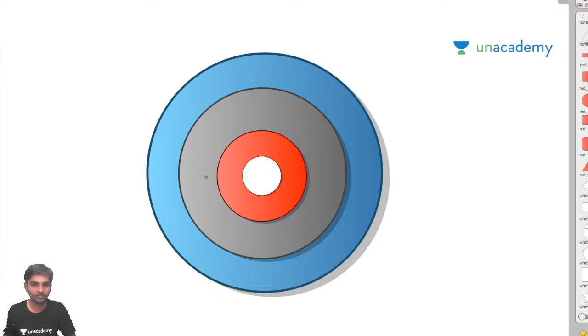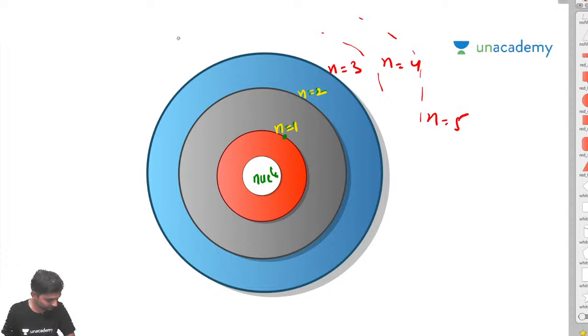Now, assume that this is going to be the nucleus, and assume that this is going to be n is equal to 1. N is equal to 2. Yeah, this is not so bright. But I think this will not work out with n is equal to 3. And then you will be having n is equal to 4, and then n is equal to 5. Like this.